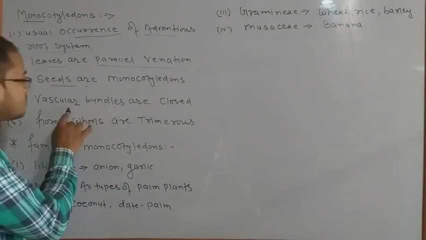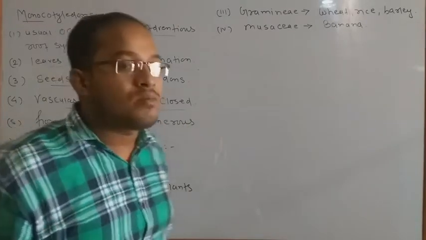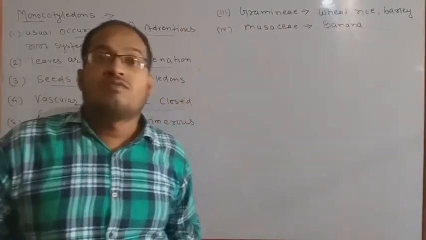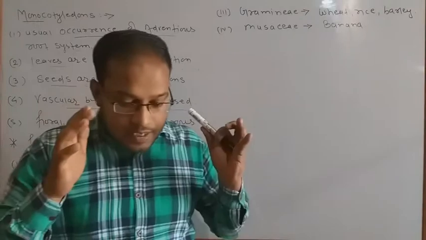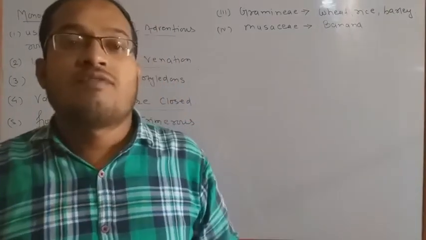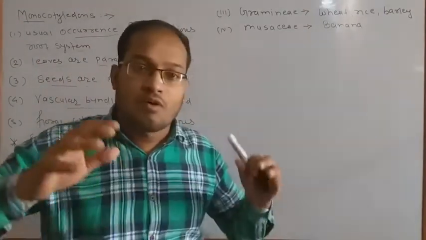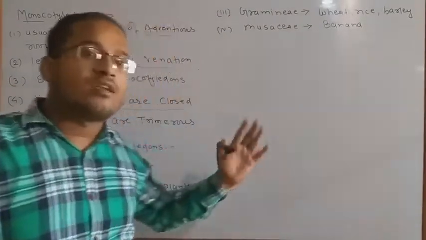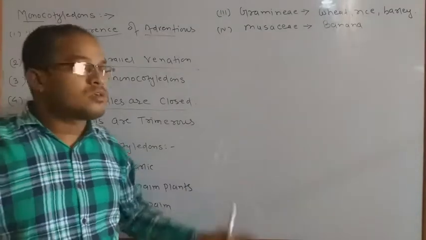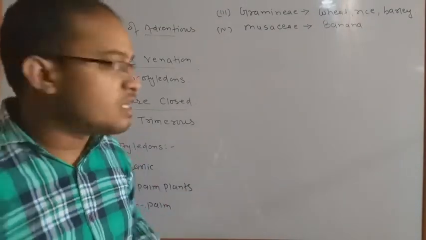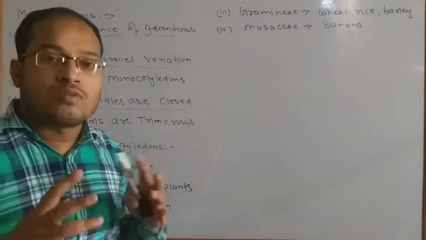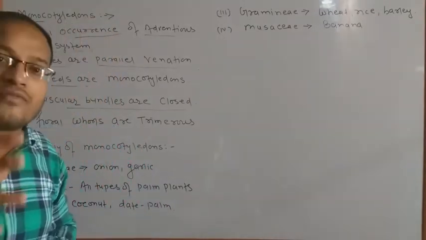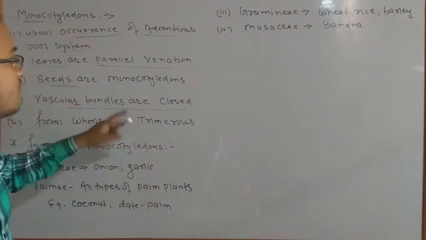Most important, vascular bundles are closed. इनमें जो vascular bundles होते हैं, mostly we know the meaning of vascular bundles. Vascular bundle का मतलब होता है that the flow of water, oxygen, and very important mineral materials to the plants is generally run by the xylem and phloem, और भी बहुत सारे vessels होते हैं, companion cells होते हैं. उसके अलावा vascular bundles are also present in the plants, which play a very important role in the transportation of different types of substances. Okay, so they are of closed type.